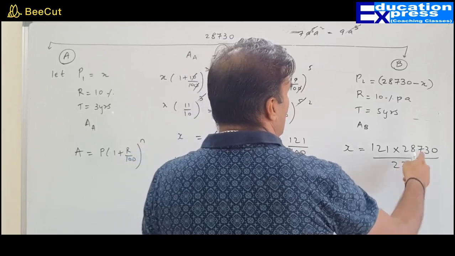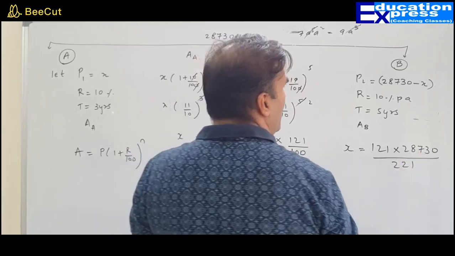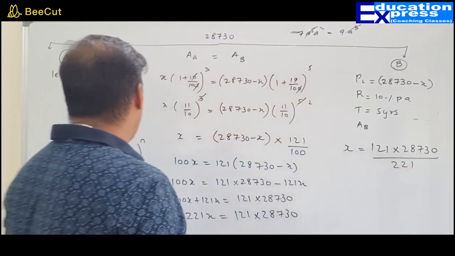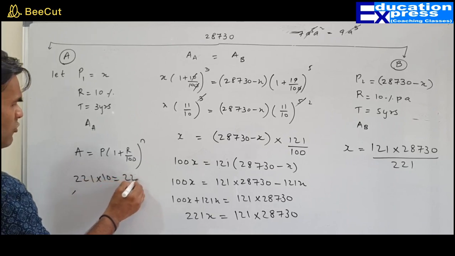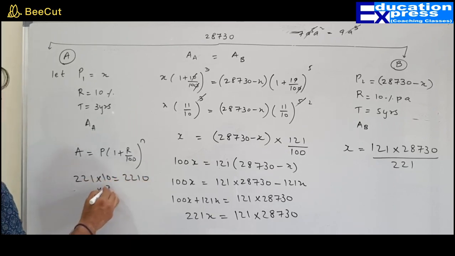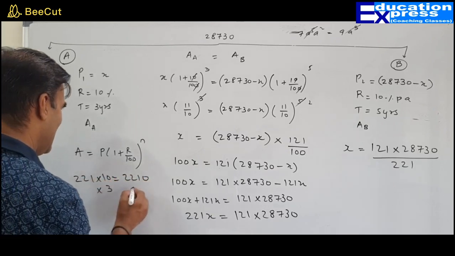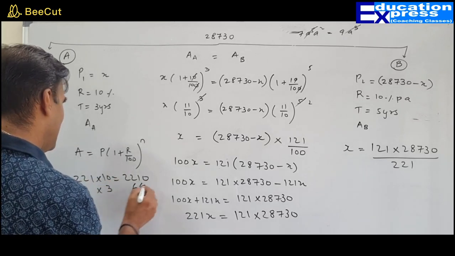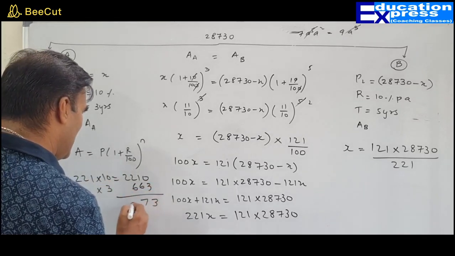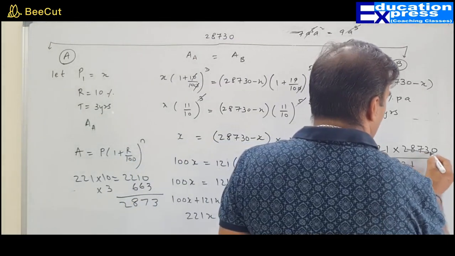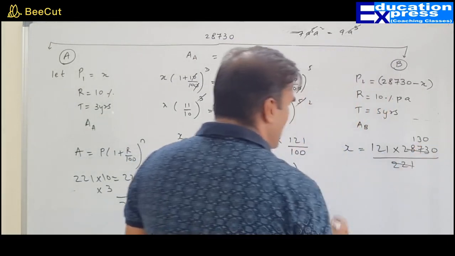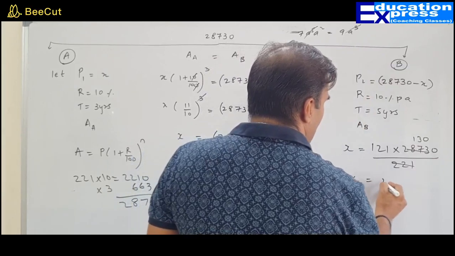221. Most likely you try 13. It will go in 13. 221 multiplied by 13. You can check it out. 221 into 10 would be 2210. 221 into 3 would be 663. 2210 plus 663 is 2873, yes sir. So 221 times 13 gives 2873, and 28,730 is 221 times 130. Therefore x equals rupees.